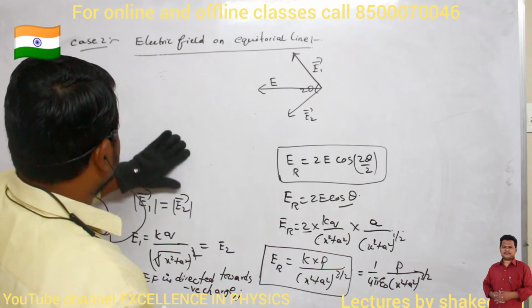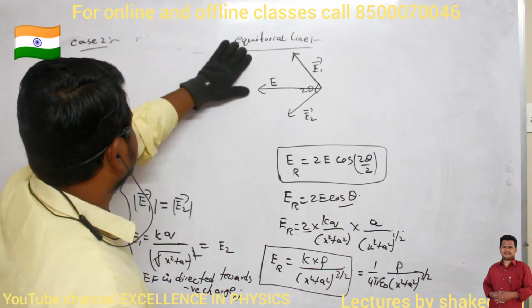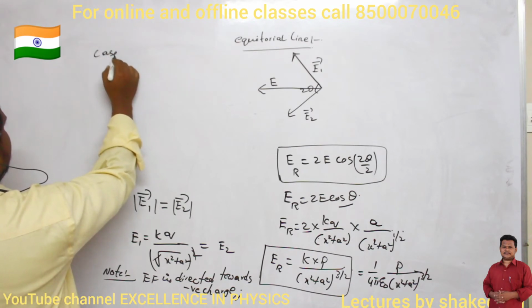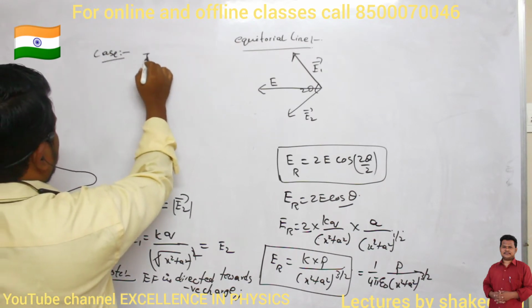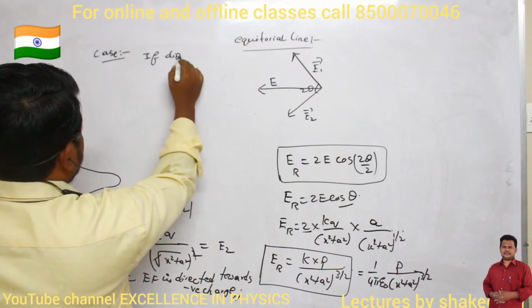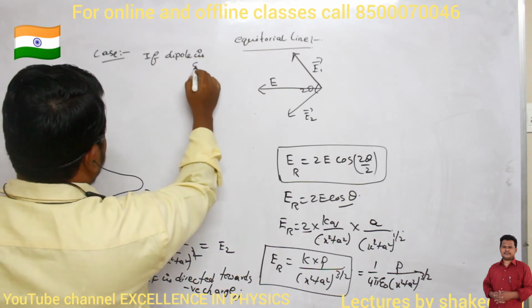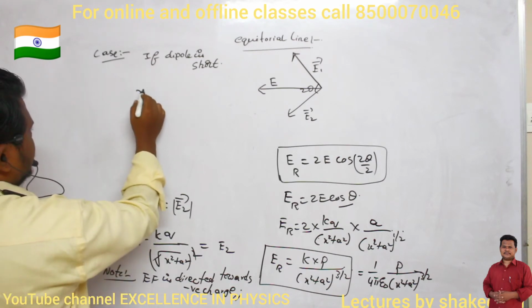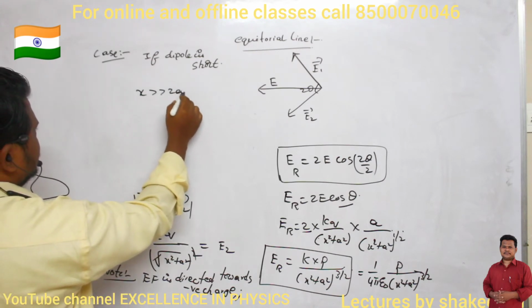So here we are writing one more case: if the dipole is short. What is meant by a short dipole? A short dipole is one where x is much greater than 2a.